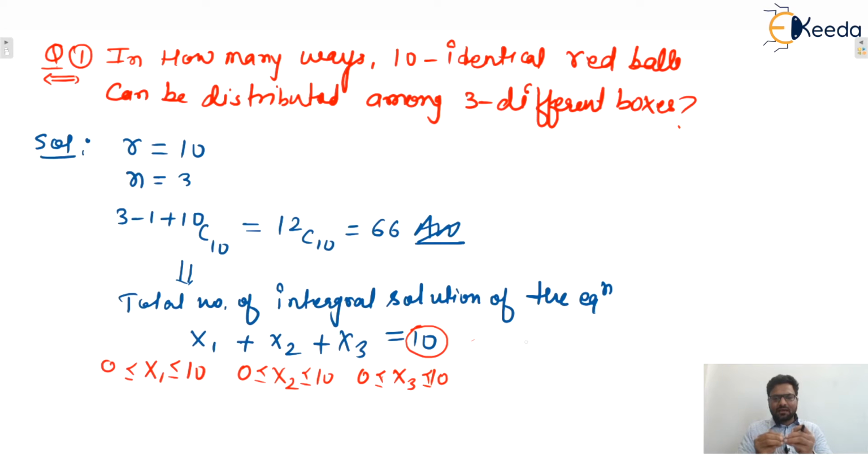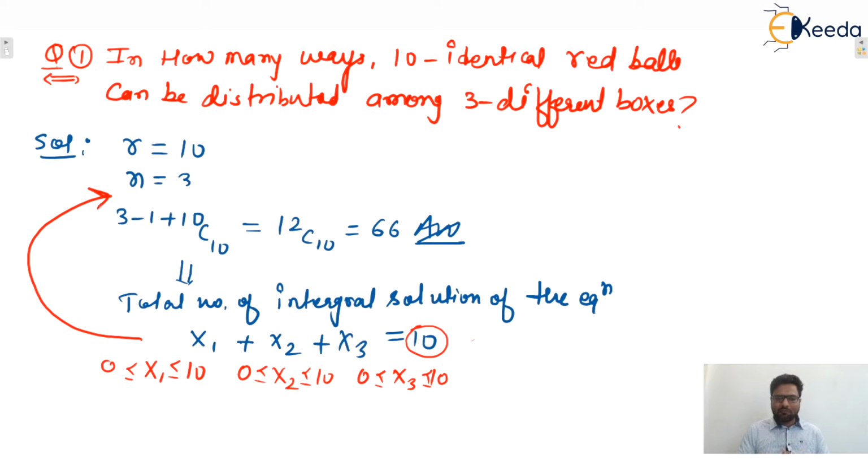If 10 are distributed among three groups, then the sum of all elements of the three groups will be 10 only. So this problem reduces to the previous problem. Yes or no?